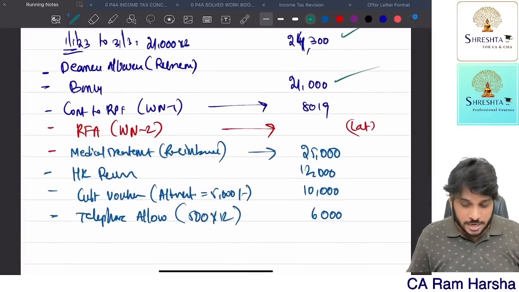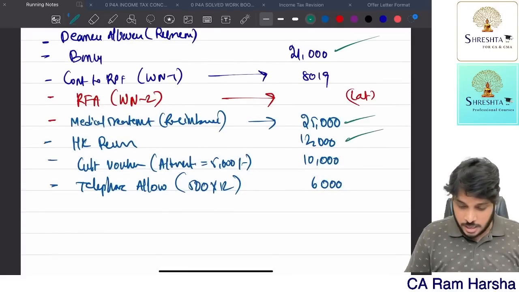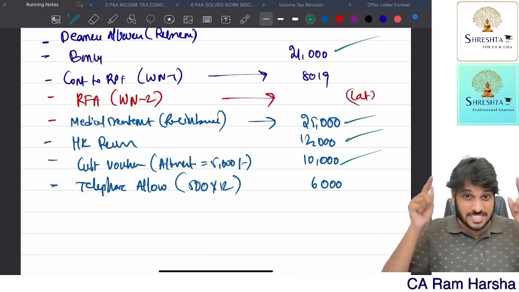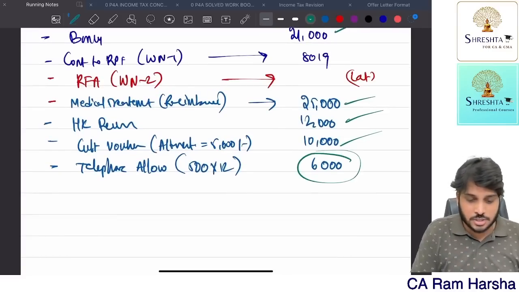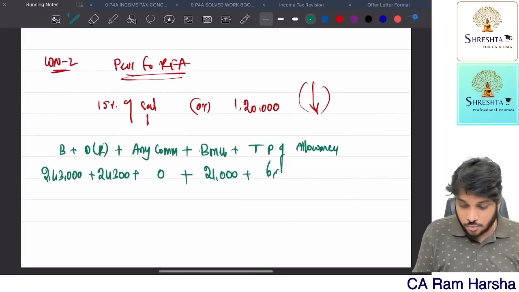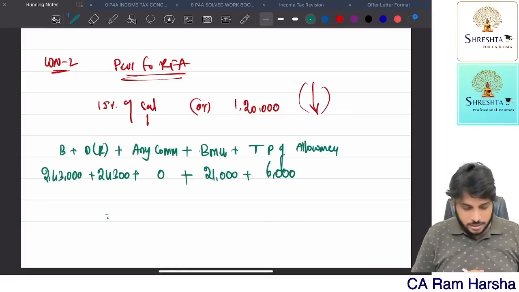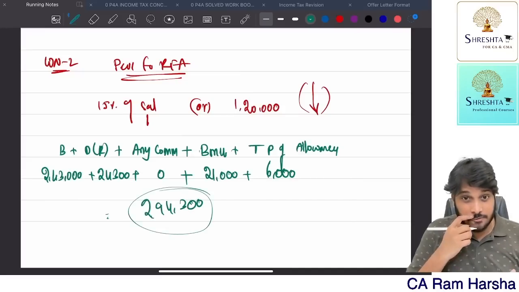Contribution to RPF is not an allowance, not considered for salary definition. Medical treatment is a reimbursement. Housekeeper is a reimbursement. Gift voucher is a kind. Perquisites we don't consider for salary definition while computing rent-free accommodation. Only telephone allowance is taxable portion. So that we will consider. So 6,000 is the only allowance that is taxable. Salary is equal to 2,43,000 plus 24,300 plus commission 0 plus 21,000 plus 6,000. So 2,94,300 is the salary definition for the purpose of RFA.